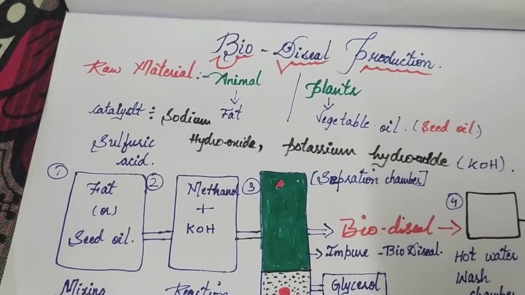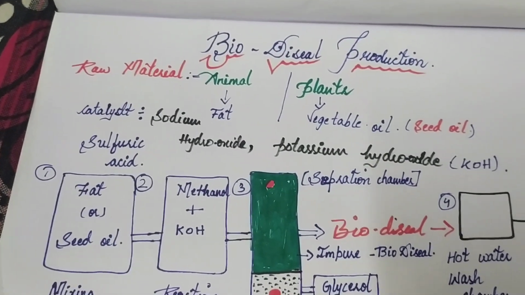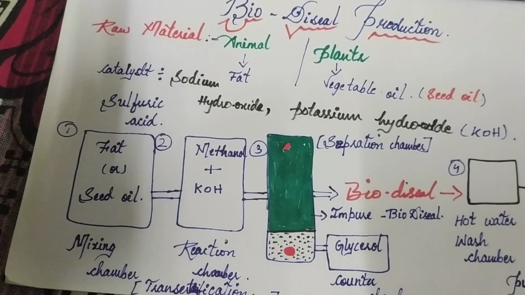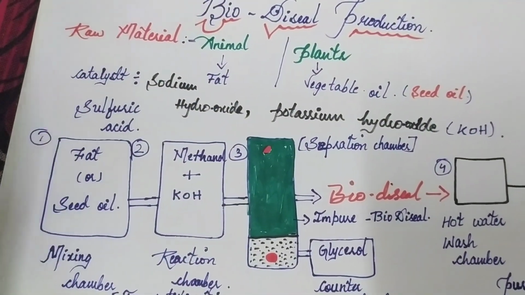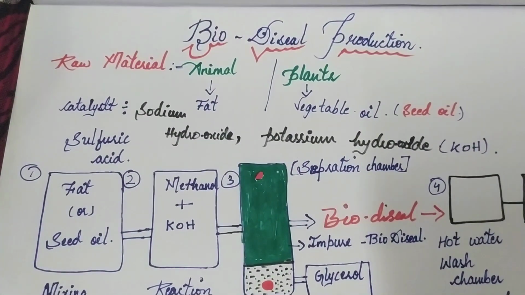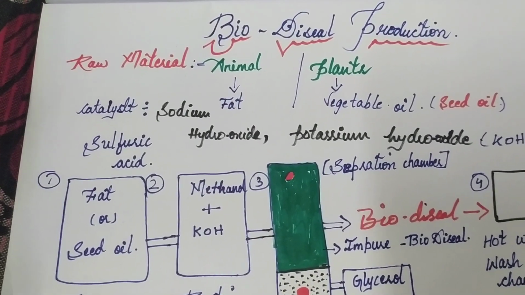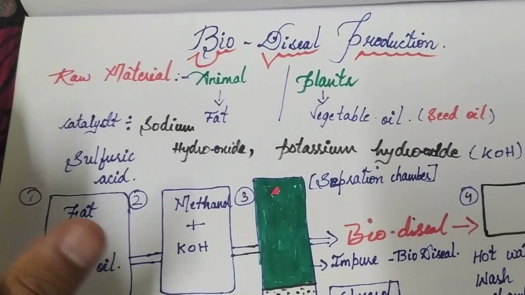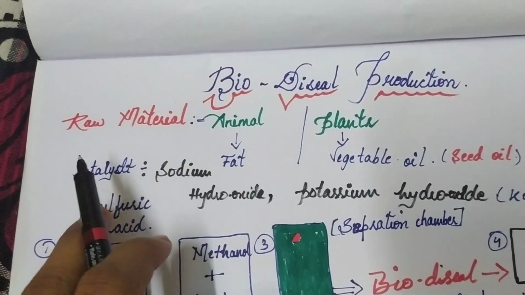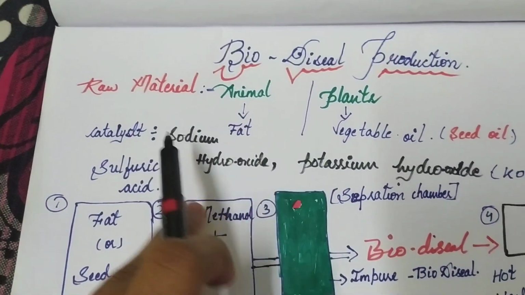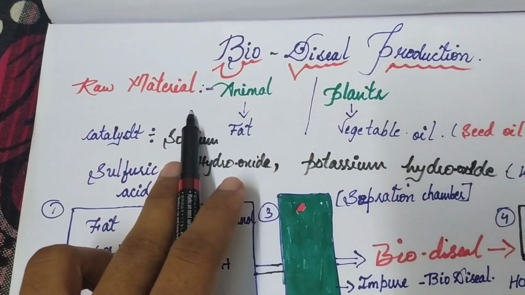In this video I want to give just a little approach to the production process. Mainly I focus on the principles and the processes, how the production occurs. So let us start. To produce biodiesel, first of all we need the raw materials.